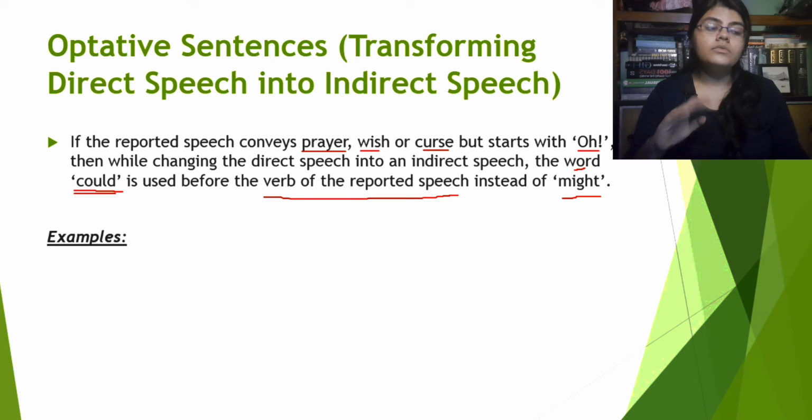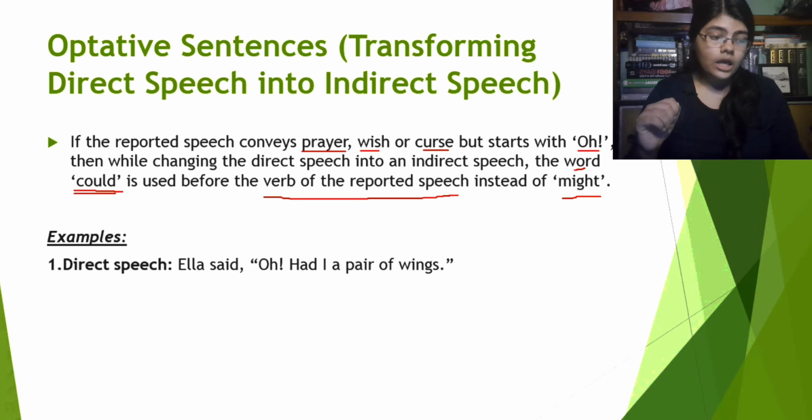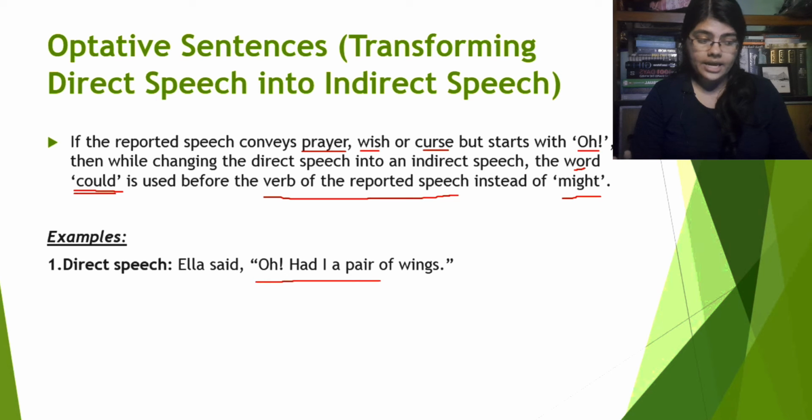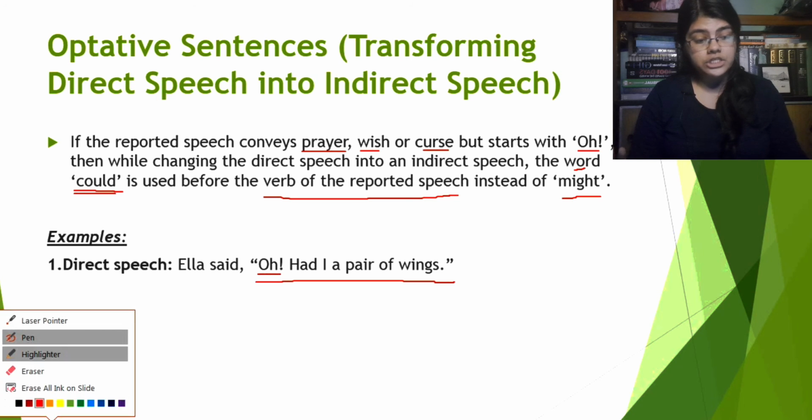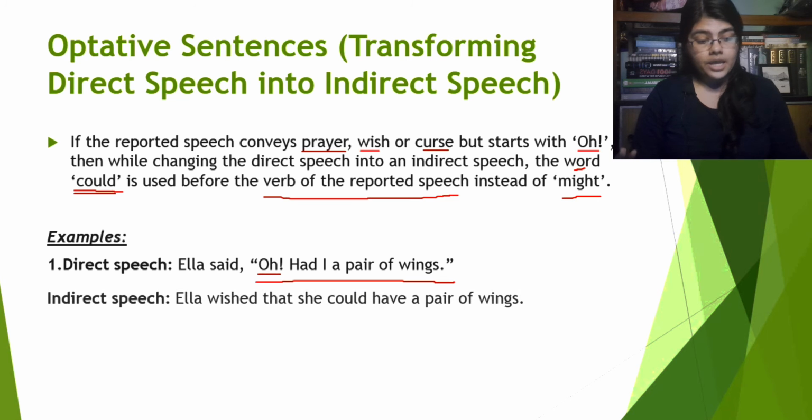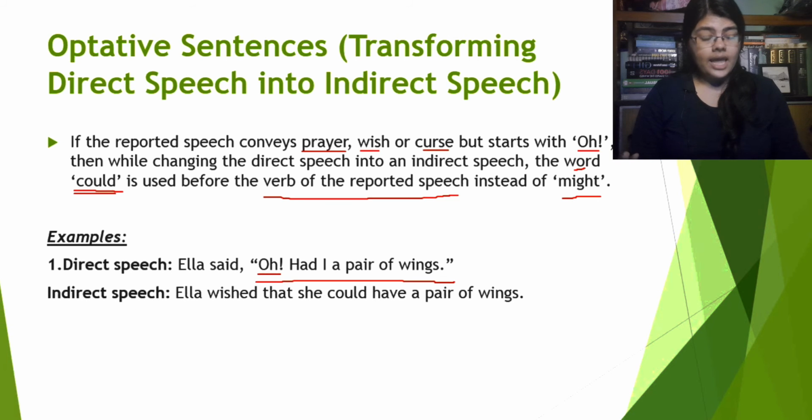First example, direct speech. Ella said, "Oh, had I a pair of wings." Now we have to see that the reported speech, "Oh, had I a pair of wings," is a wish, so it's an optative sentence and it starts with an "oh." Then how will we change this into an indirect speech? Indirect speech will be: Ella wished that she could have a pair of wings.